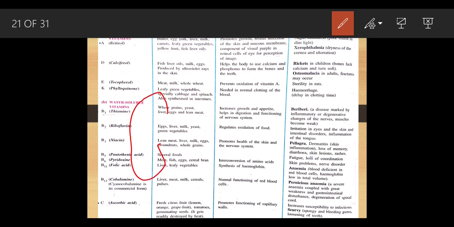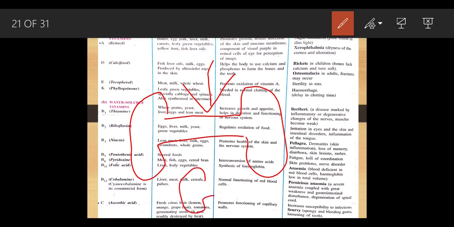Suppose this is a bone. Brittle means what? Okay, if any hard object or a normal object hits this, the bone can get cracked. We can also call this a fracture condition. Okay, see, there is a fracture, there is a gap in between this bone. Why is there a gap? Because there is a deficiency of this calciferol.